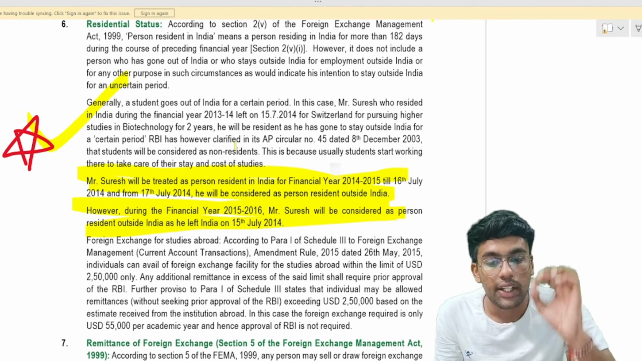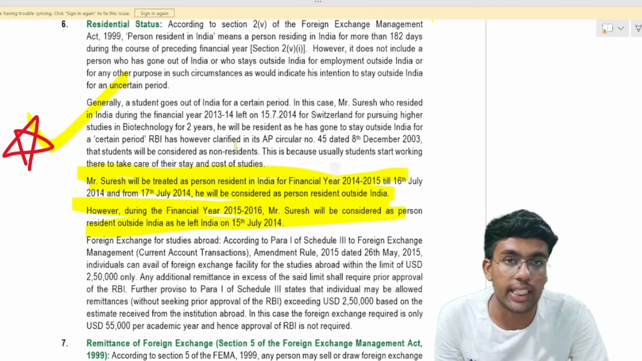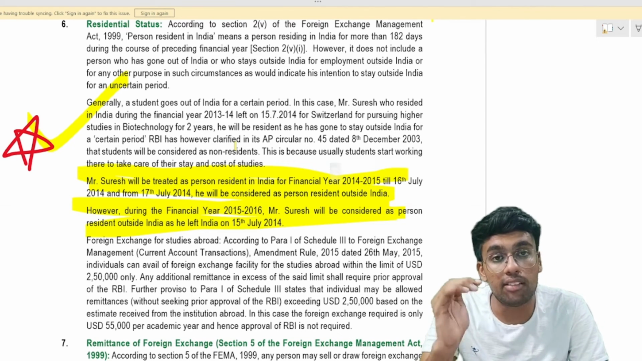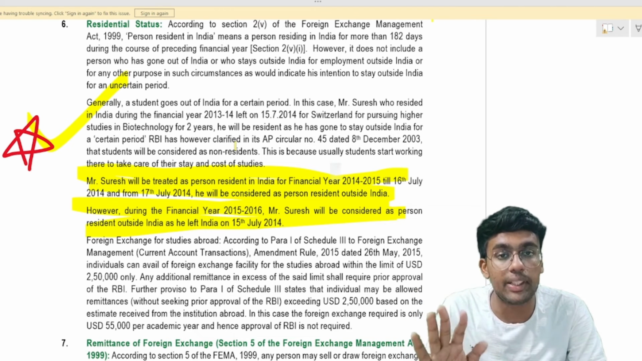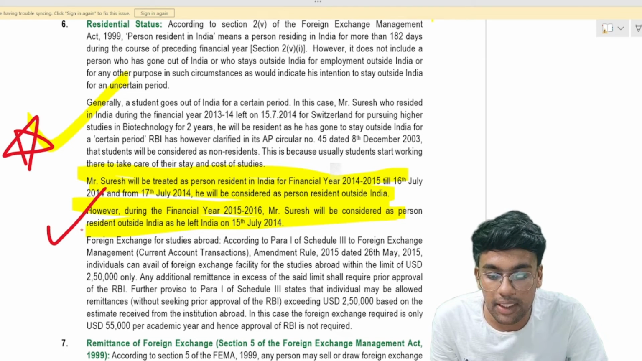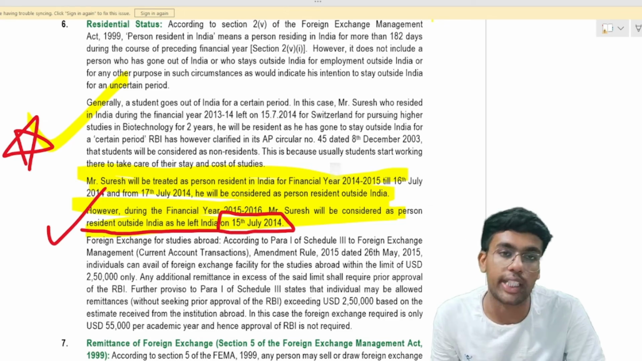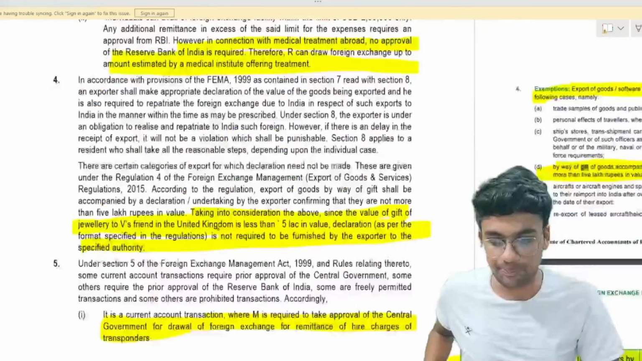This is because usually students start working there to take care of their stay and cost of studies, and therefore such a person, even if he has gone outside India for a certain period, would be considered as a person resident outside India. So the answer to this question would be he would be considered as a person residing outside India who left on 15th of July 2014. So 6 questions are done.